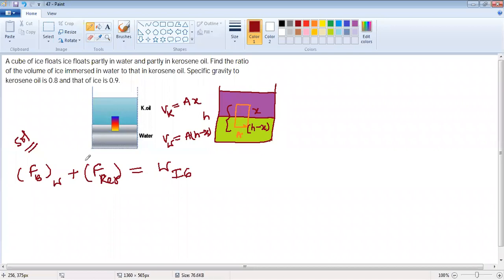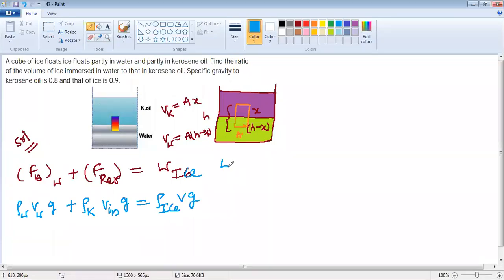Yes. So again the same principle of buoyancy force. The density of water times volume inside water times g, plus the density of kerosene times volume inside kerosene times g, equals the weight of the ice. Weight W equals mg. m is nothing but density of ice times total volume, times g.